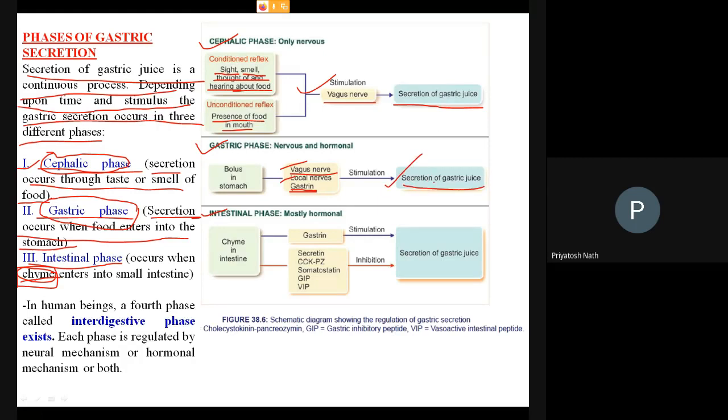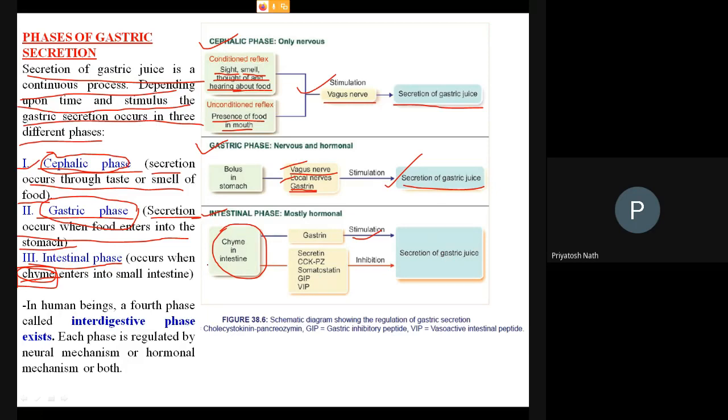So this is the second phase. Then come to the third phase. The third phase is the gastric emptying phase, or you can say the intestinal phase. In this phase, food from the stomach will enter into the intestine. When the food reaches the intestine, then the intestinal gland secretes gastrin. Gastrin has a stimulatory reaction. It causes secretion of gastric juice from the gastric glands.